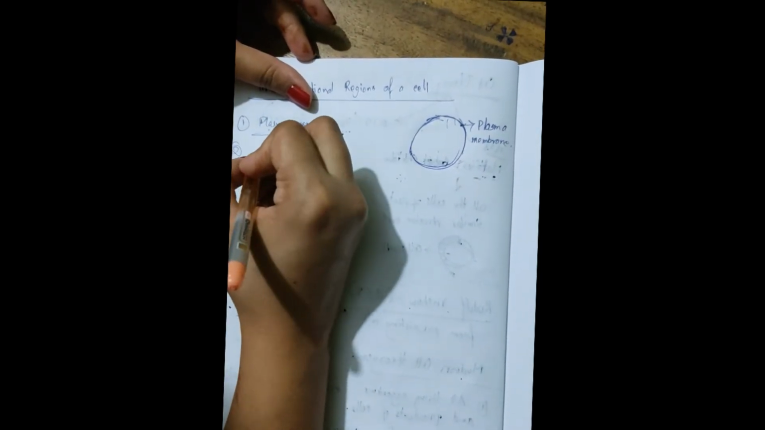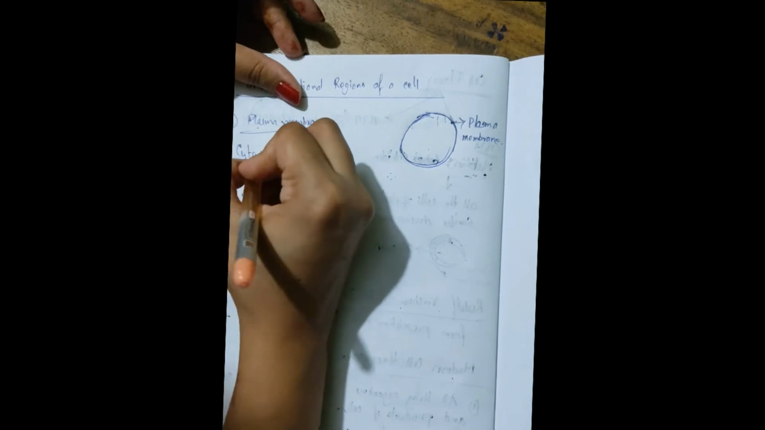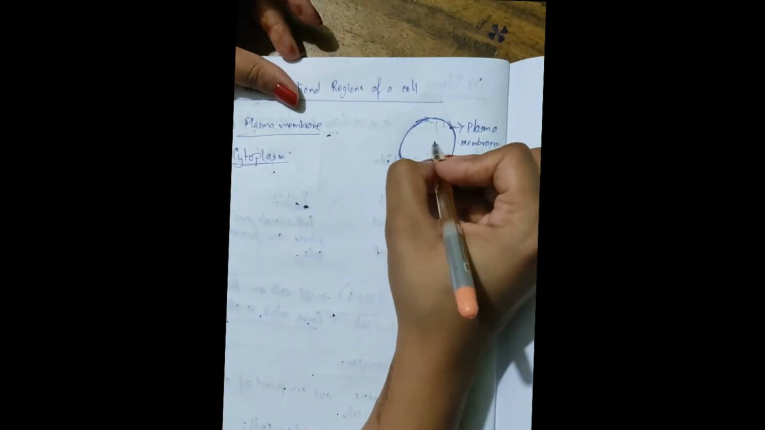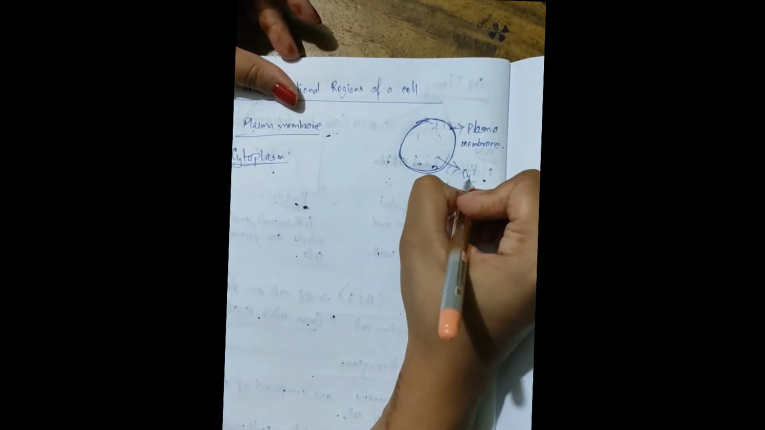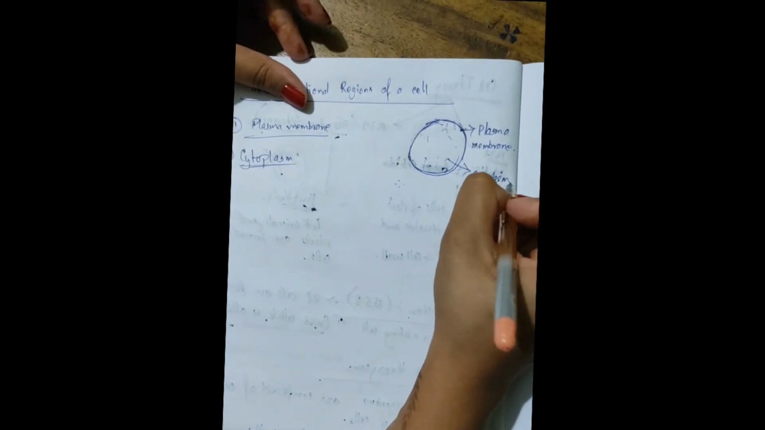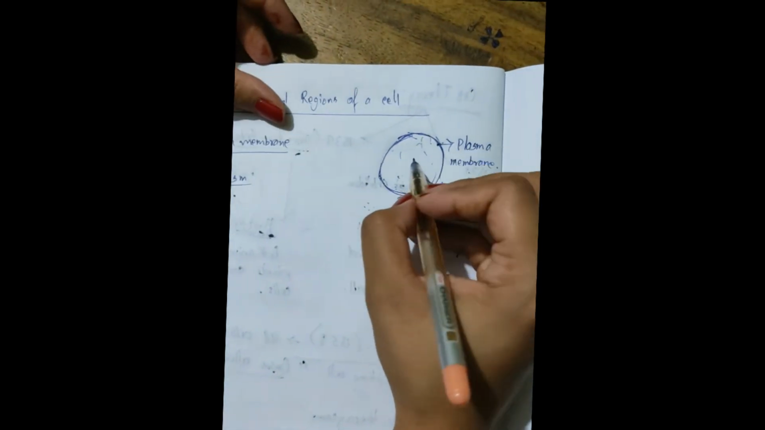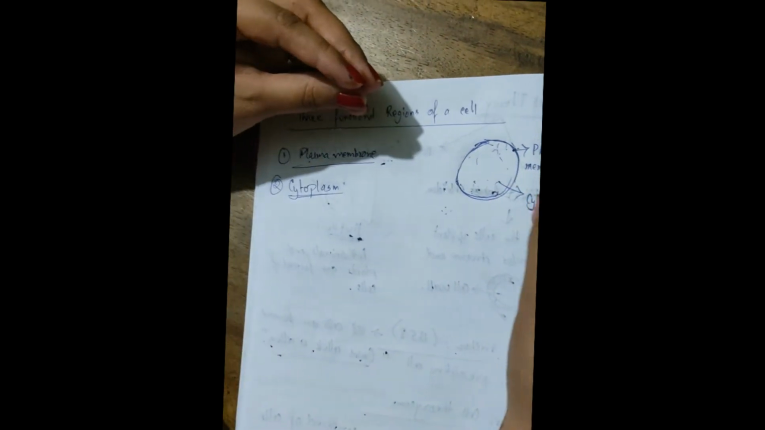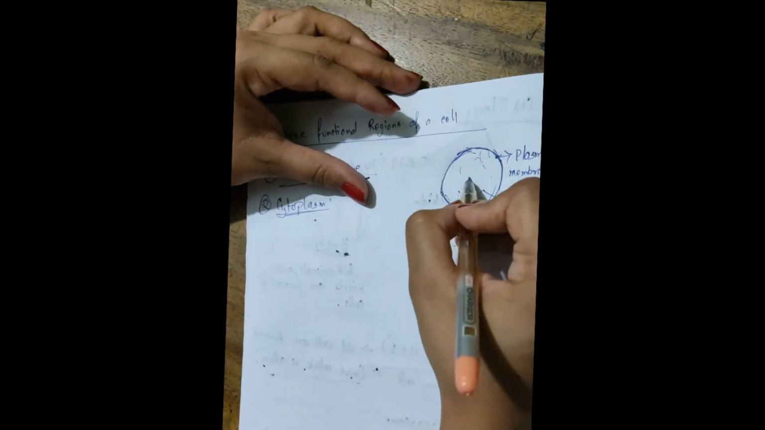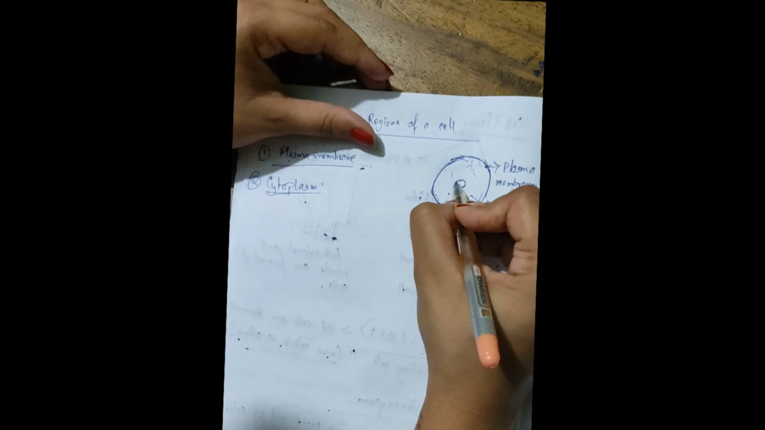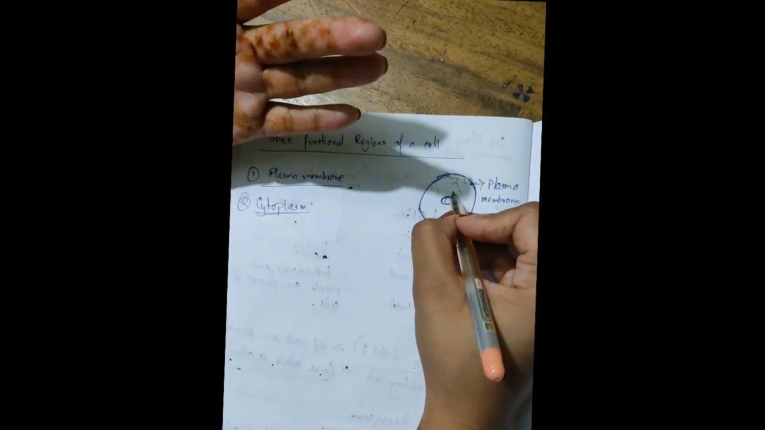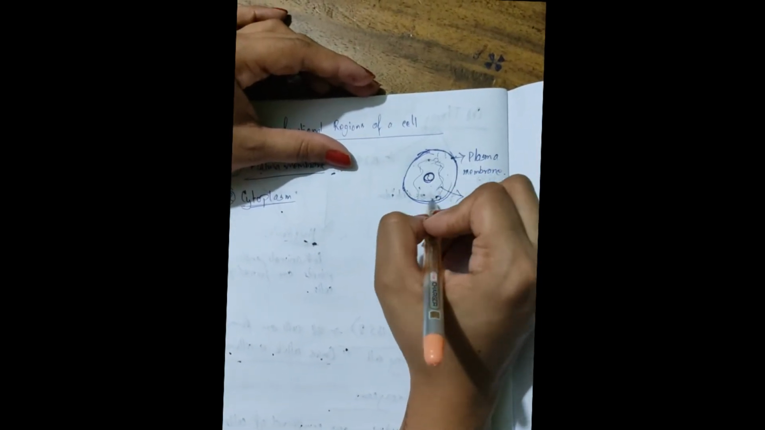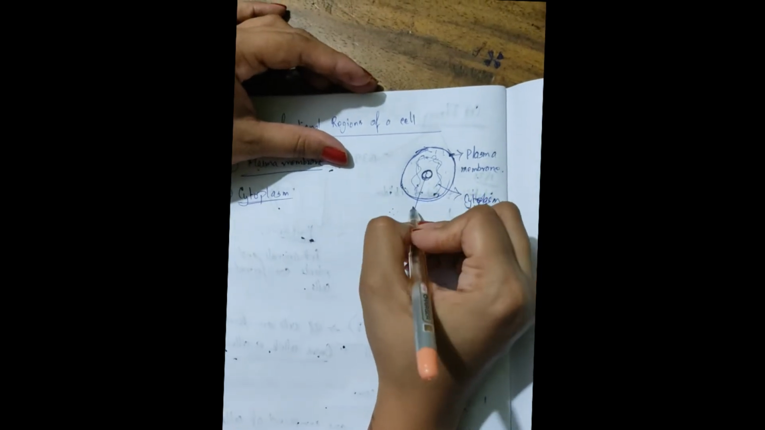Next, the second important region is the cytoplasm. Cytoplasm is basically this portion. It is an amorphous, homogeneous, colloidal, ground-like substance present between the plasma membrane and the nucleus. Inside the cell we have a region called the nucleus, so the cytoplasm is present between the plasma membrane and the nucleus.